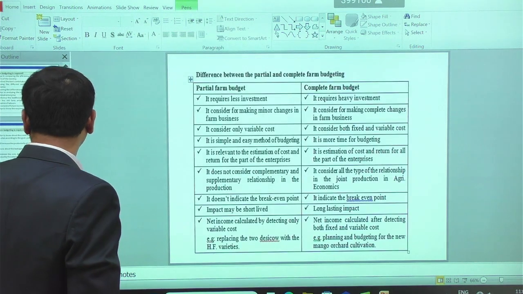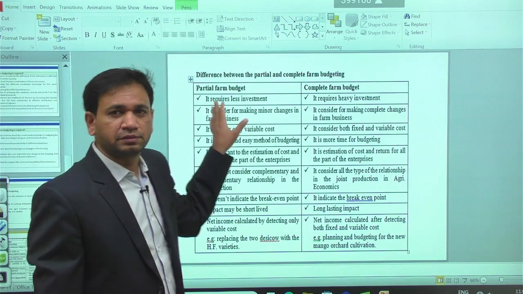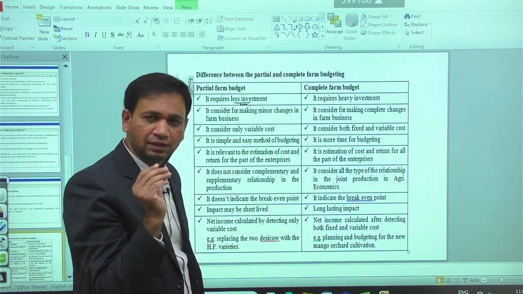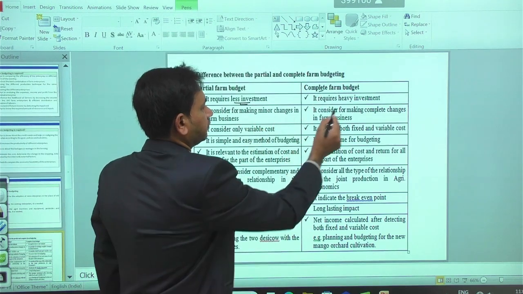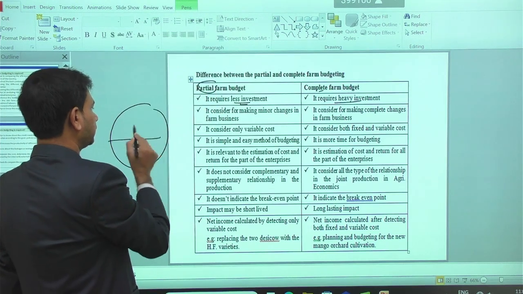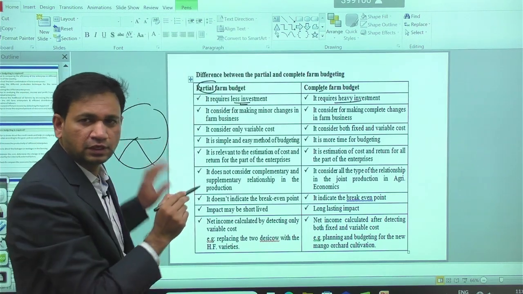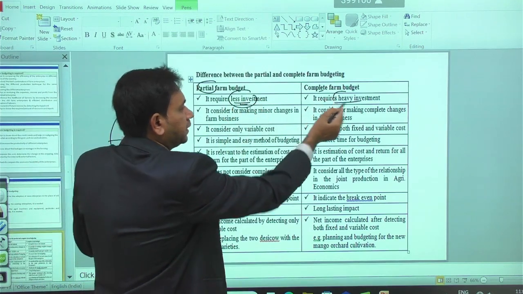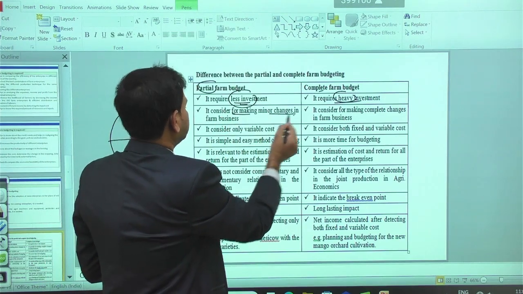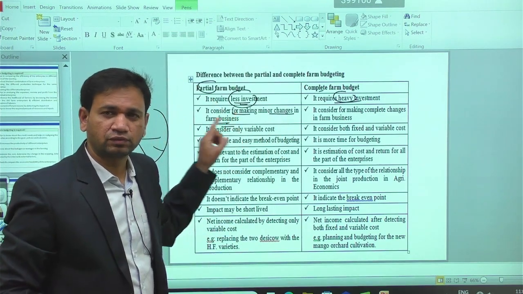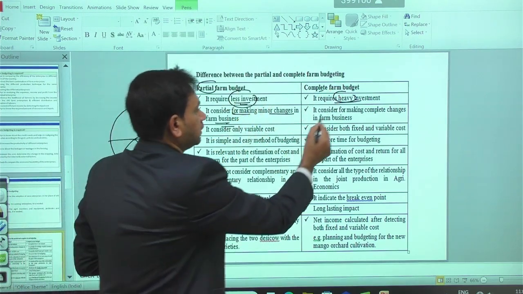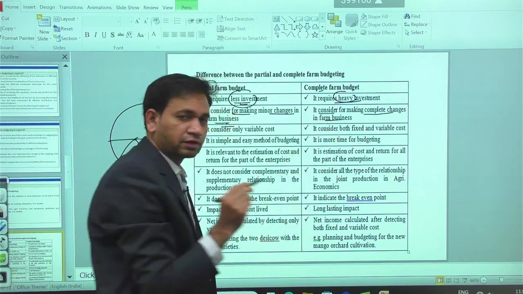Here we have some differences between partial budgeting and complete budgeting. Partial budgeting requires a lesser investment, but complete budgeting requires a heavy investment, because partial budgeting is applicable only to part of the enterprise. That is the reason it requires only a lesser investment, and heavy investment is required in the complete case. Then it is considered for making minor changes in the farm business. With partial budgeting we can only make minor changes in the given model, but complete budgeting helps in making complete changes in the farm business.